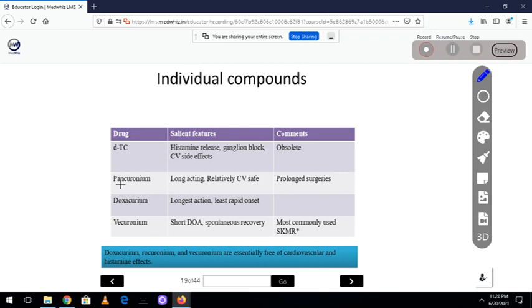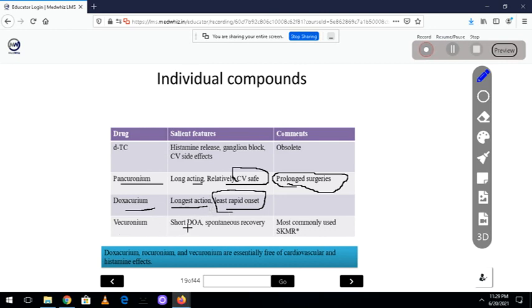Then came pancuronium. It was long acting and relatively cardiovascular safe; it increased the heart rate and the BP was not affected much. As it is longer acting, I will prefer it for prolonged surgeries. Doxacurium has the longest action and the slowest onset of action. That means it will start working after some time, but it will work for a longer time.